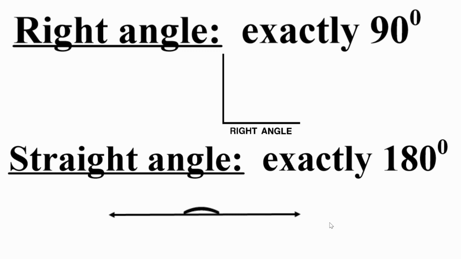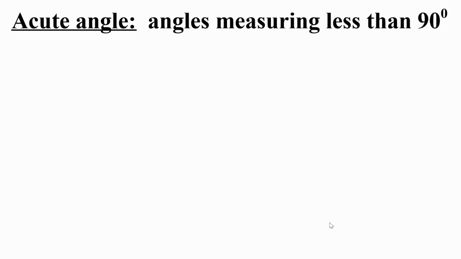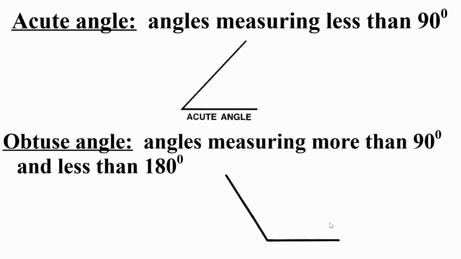Let's talk about the other ones you've seen before. An acute angle: angles measuring less than 90. There it is. There's an example right there. Again, there's many different sizes, but it has to be smaller than 90 degrees. And an obtuse angle is an angle measuring more than 90 but less than 180. So it's in between 90 and 180 right there. And that is the actual obtuse angle right there.